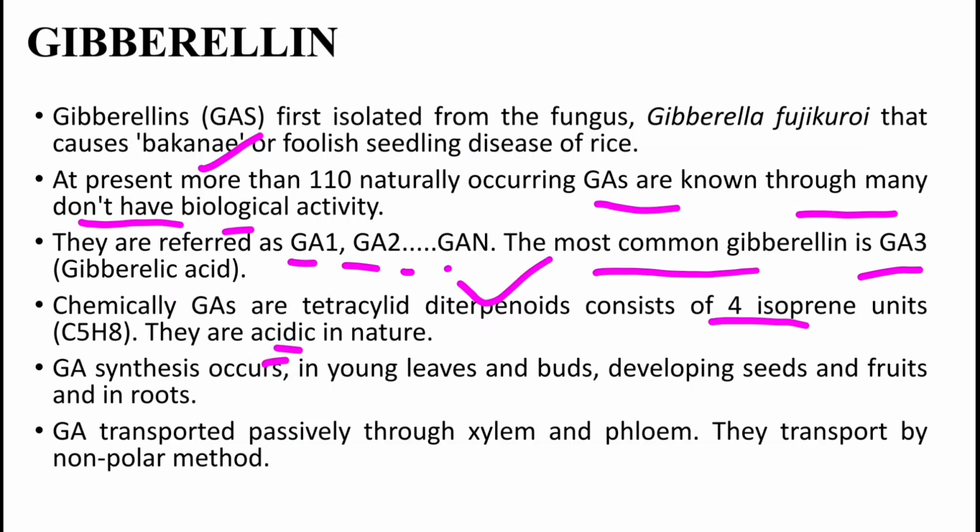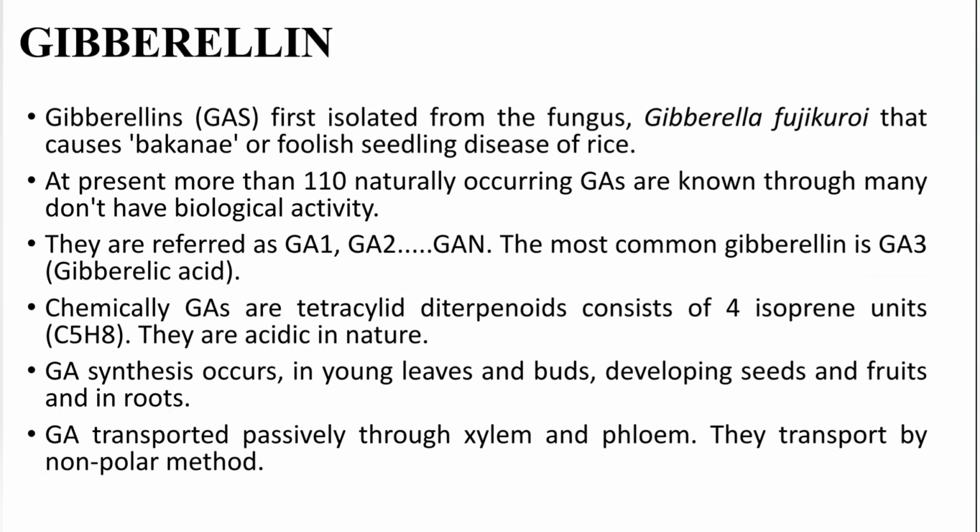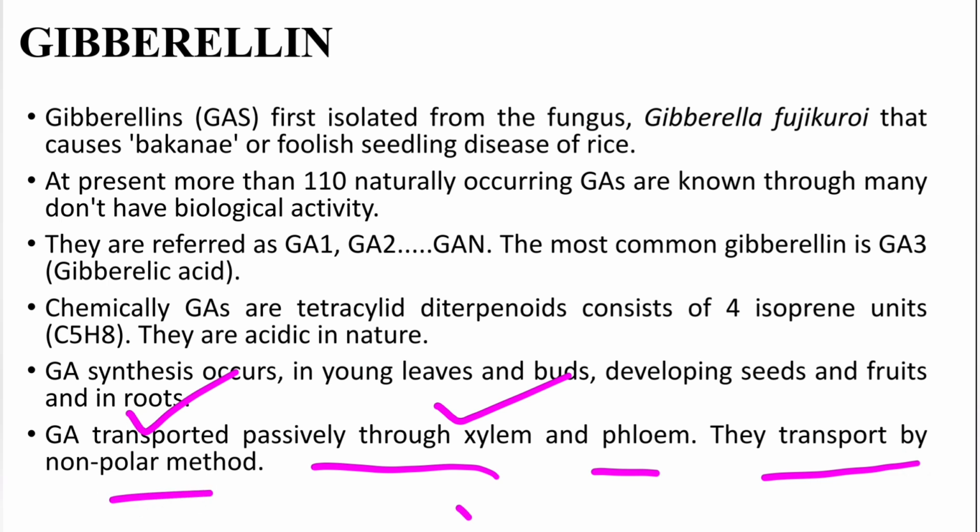The synthesis of gibberellic acid occurs in young leaves and buds, developing seeds and fruits, and in roots. Gibberellic acid is transported passively through xylem and phloem by a non-polar method, unlike auxin which shows polar transportation.